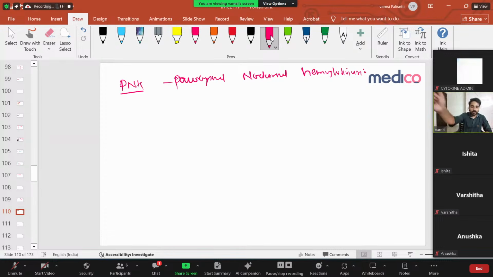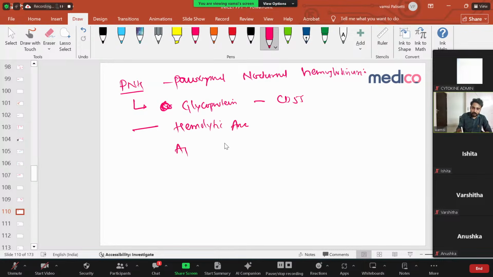What is going to happen here is the patient will have complement-mediated problems, with glycoprotein deficiencies, that is CD55. This glycoprotein protects RBCs from undergoing hemolysis. Since this glycoprotein is not there, the patient will undergo hemolytic anemia.